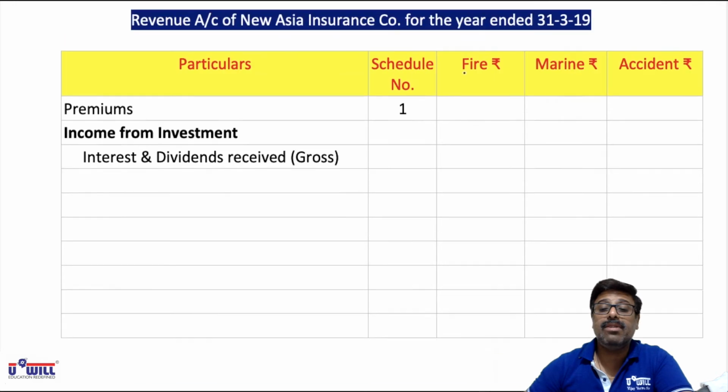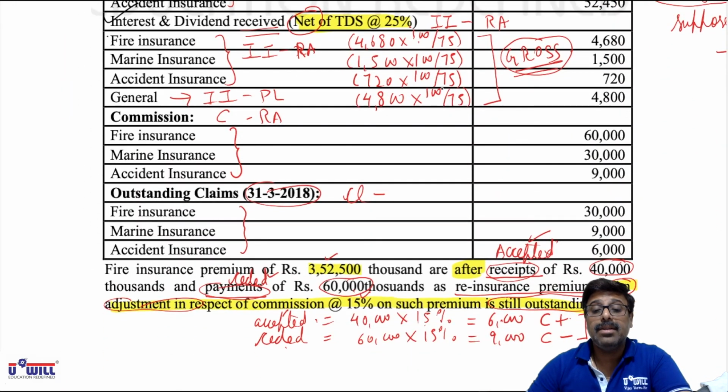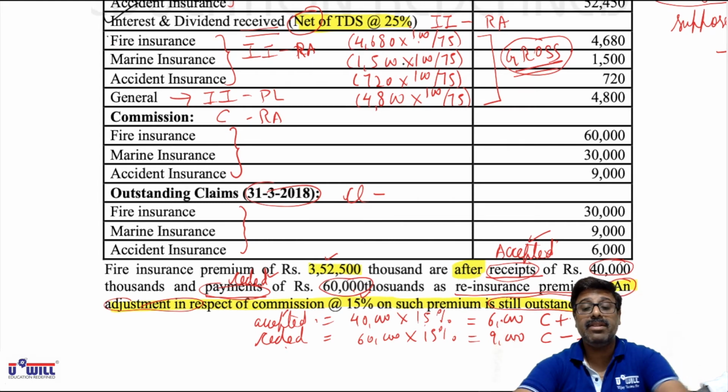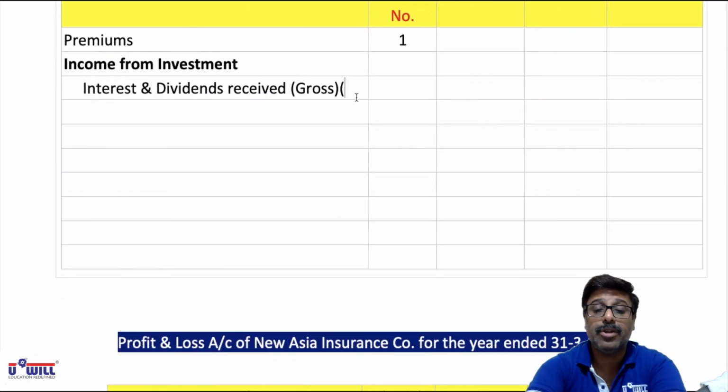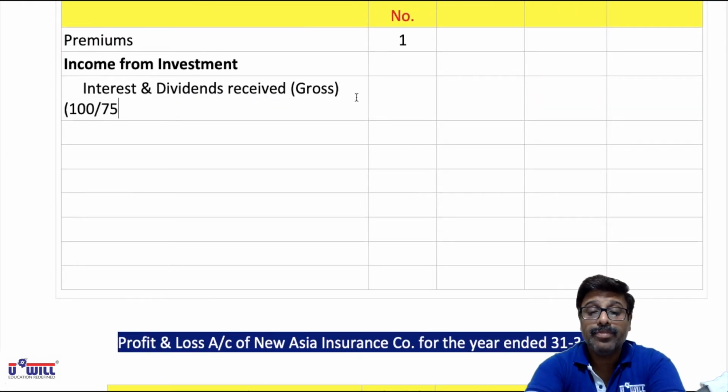As we discussed, how will we count the amounts for fire? Do it 4680 into 100 upon 75. That is 6240. Everywhere we'll be doing 100 upon 75 because we have to record the gross amount.